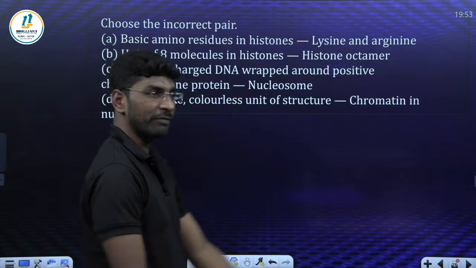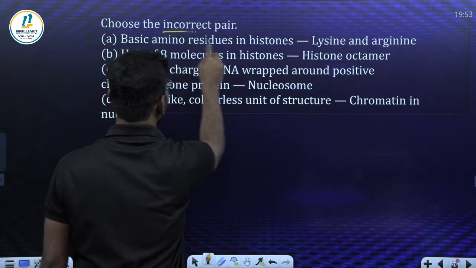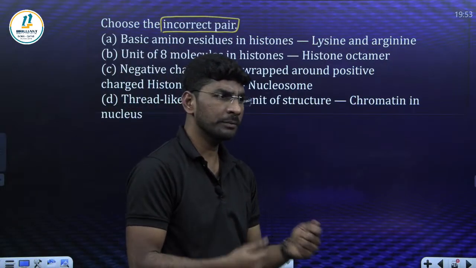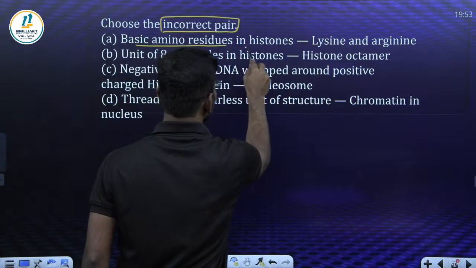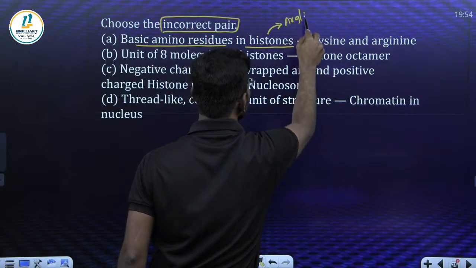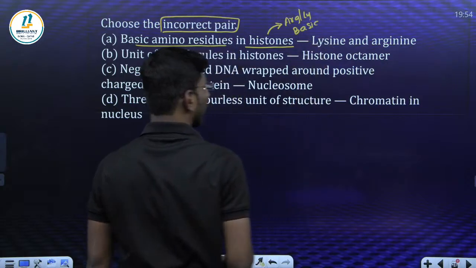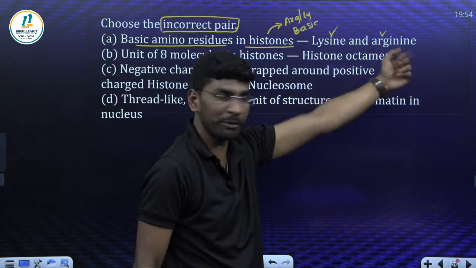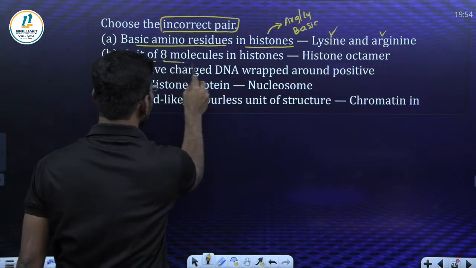Something is wrong in this question. Carefully look. They're asking for the incorrect pair. Find out, think. Histone protein is made up of arginine and lysine, which are basic amino acids, having more amino groups than carboxylic groups. We discussed this in the biomolecules chapter.